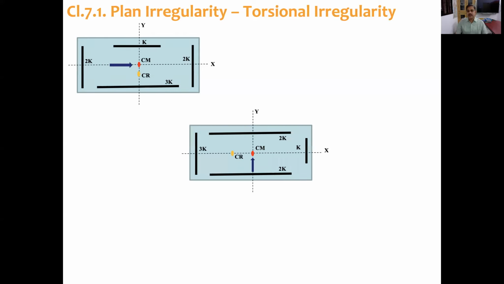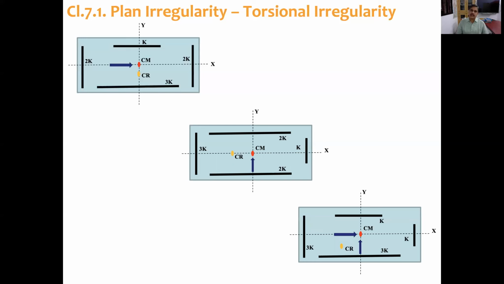Now the second example. Here, symmetry is there in the x direction, with 2K distribution, so it is symmetrical. Along the y direction, you can see on one side 3K stiffness, on the other side K. So the center of resistance is towards the 3K side. If we apply lateral force, or displace the building along the y direction, the building is again going to twist, in the anti-clockwise direction. Again, this is irregularity, and there is a possibility of both directions being irregular.